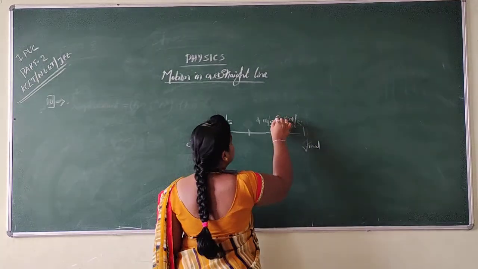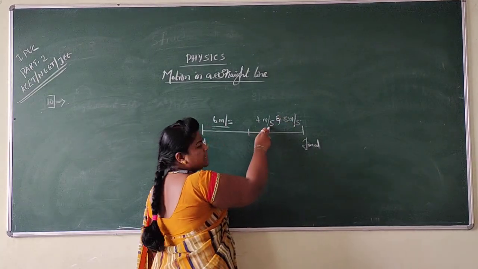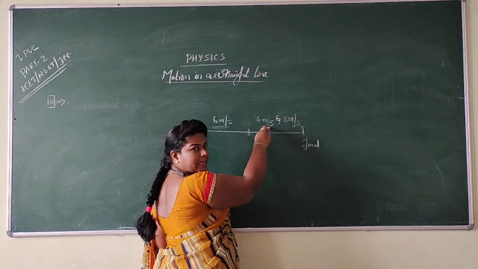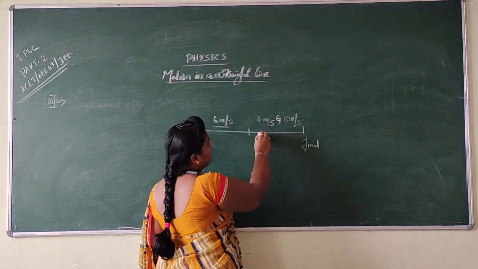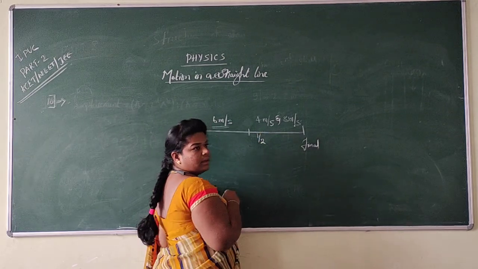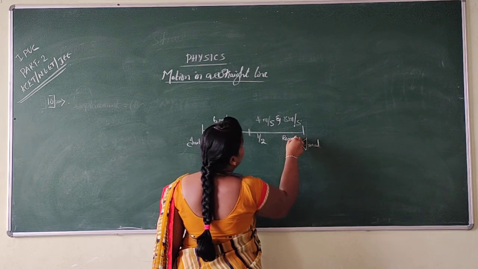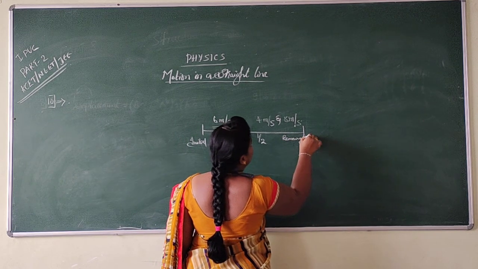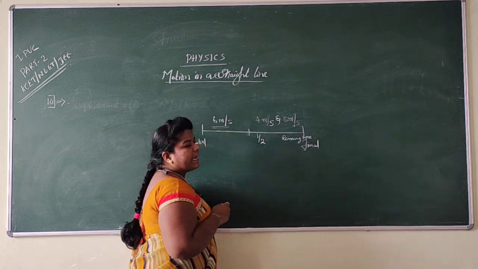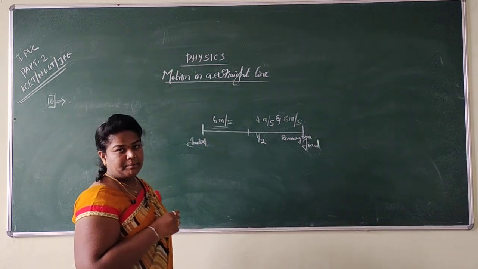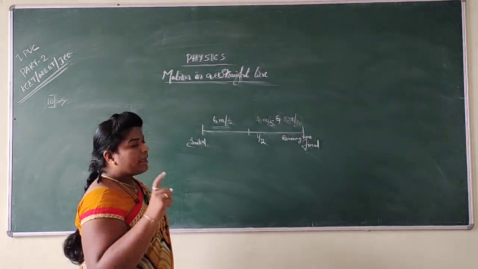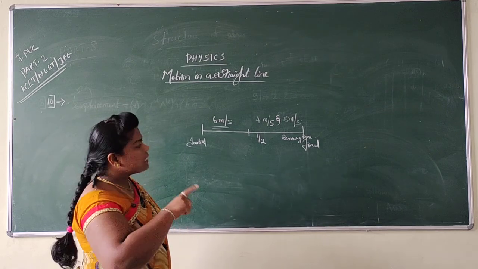But whereas the 4 meter per second is covered by the particle in half of the time, whereas in the remaining time, the particle is going to move with 8 meter per second. So then I want to calculate the average velocity.